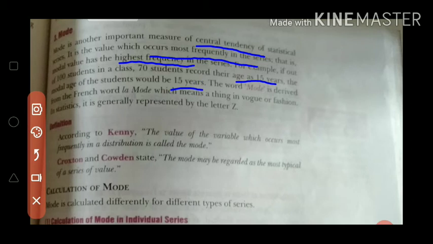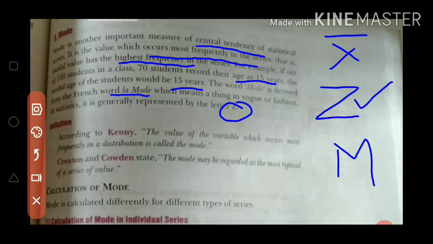The word mode is derived from the word la mode, which means things in vogue or fashion. In statistics, mode is generally represented by the letter Z, as we have denoted mean with X bar and median with M. Mode is denoted by capital Z. So what is the definition of mode?